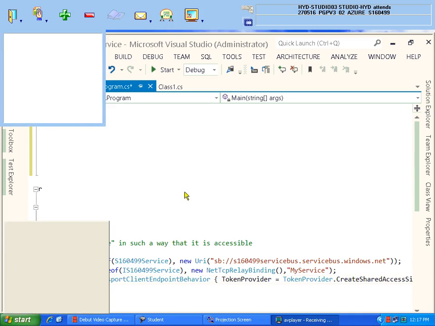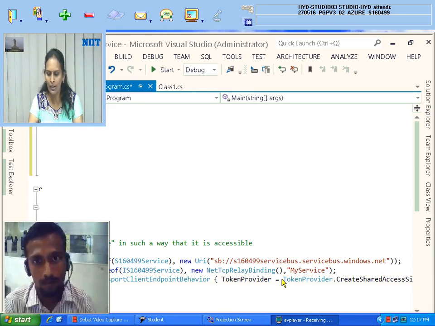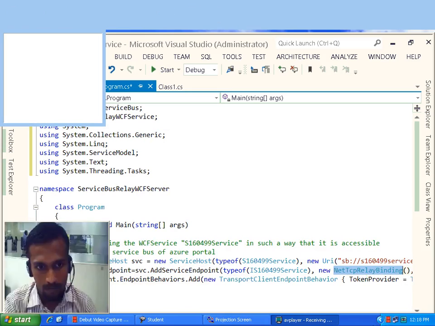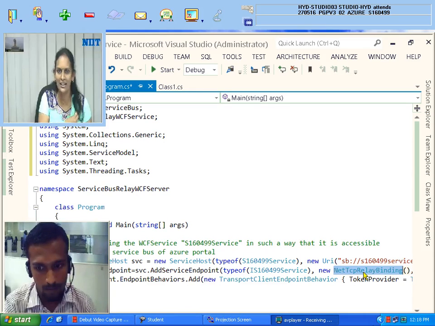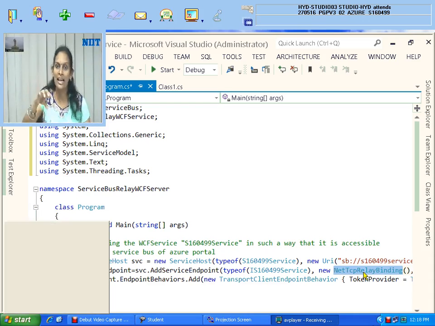Many of the classes, have you seen Janakpuri students, that we are using transport, client endpoint behavior, and we are using ad services here, net TCP relay binding. There are many classes we are using, right? So these classes come from where? There are some packages inside which these namespaces and required classes are available.